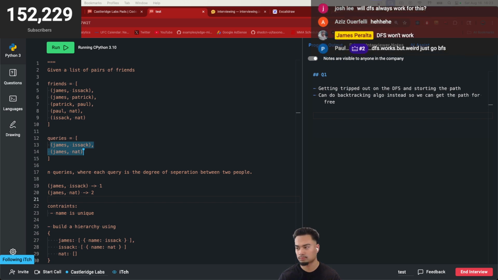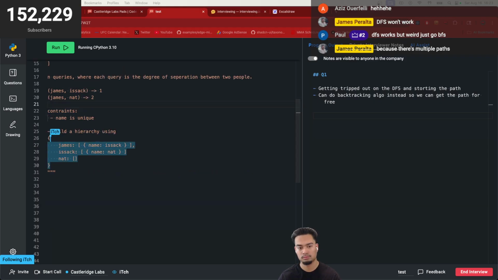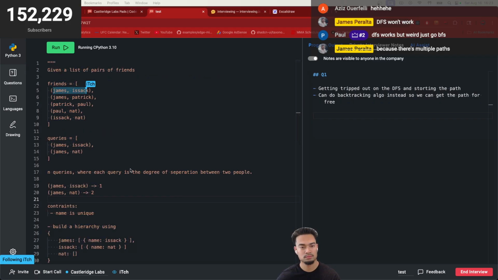Actually, why am I worrying about efficiency? Can we instead just perform a BFS? Essentially, for every query, I'll pull out the individual names, and then I'll need to... actually no, that wouldn't work.